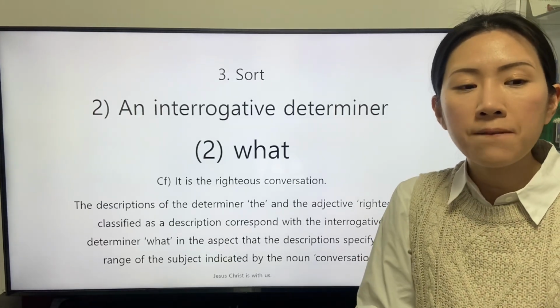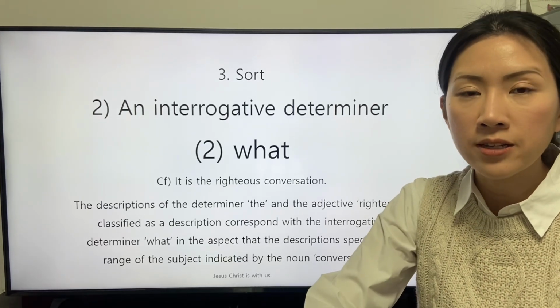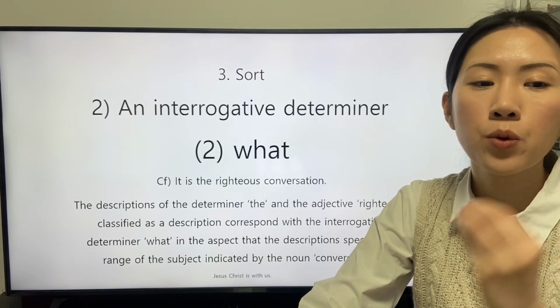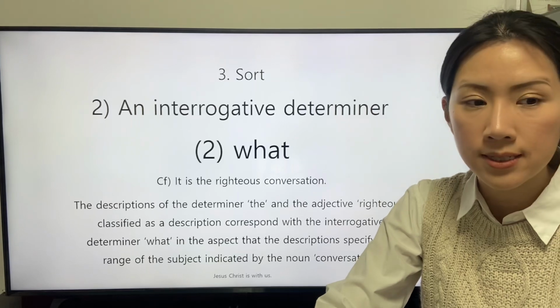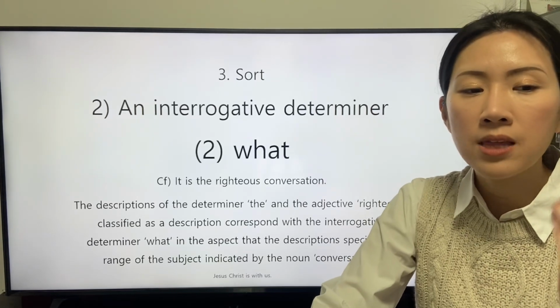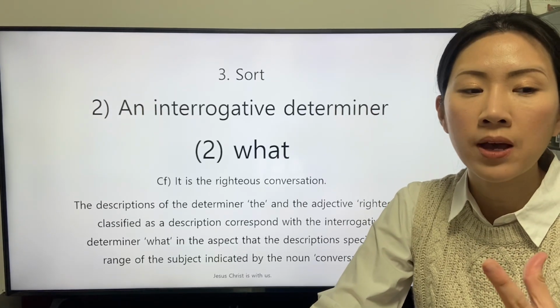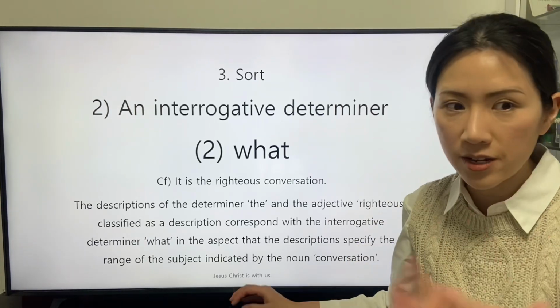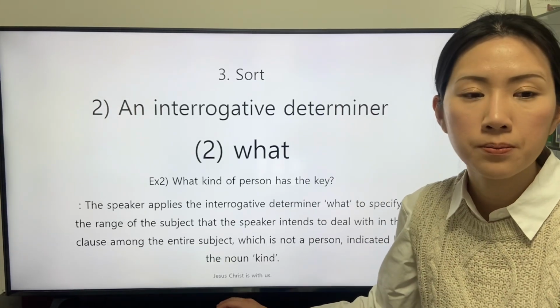The descriptions of the determiner the and the adjective righteous, classified as a description, correspond with the interrogative determiner what, in the aspect that the descriptions specify the range of the subject indicated by the noun conversation. That is not a person.